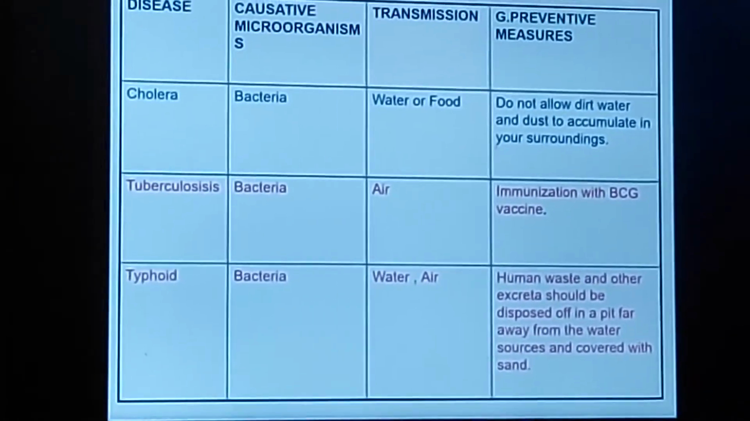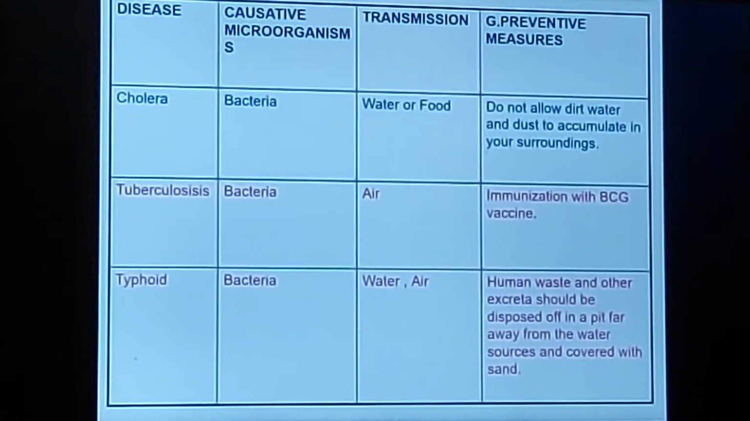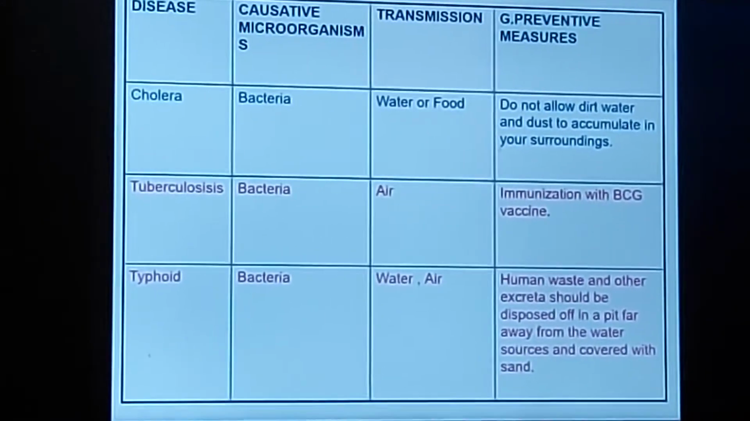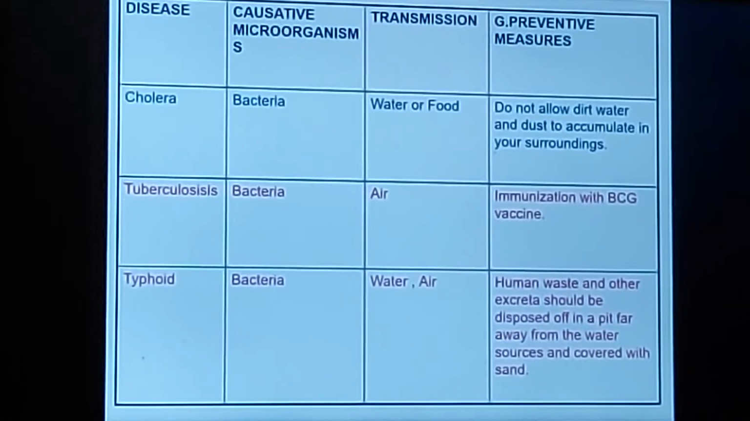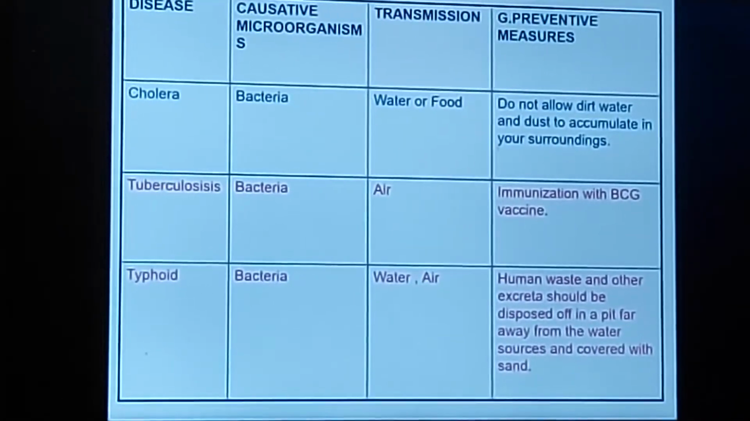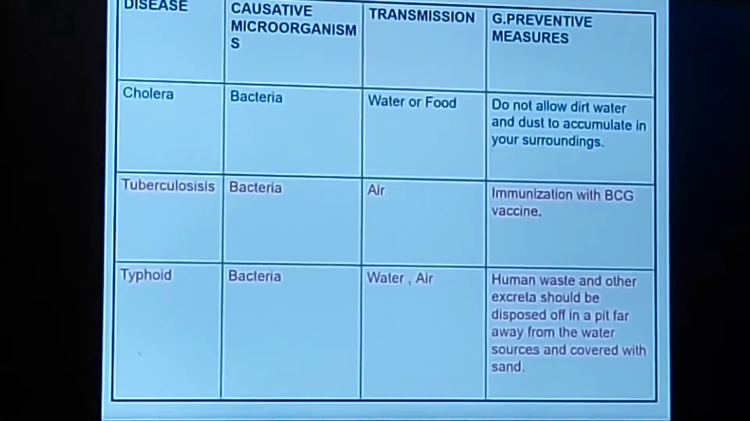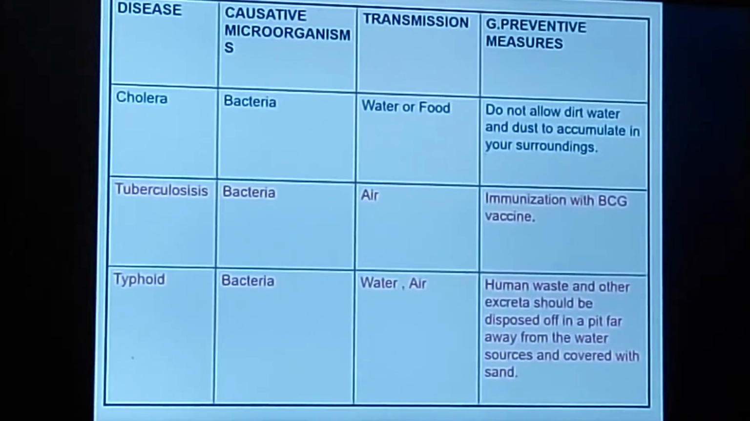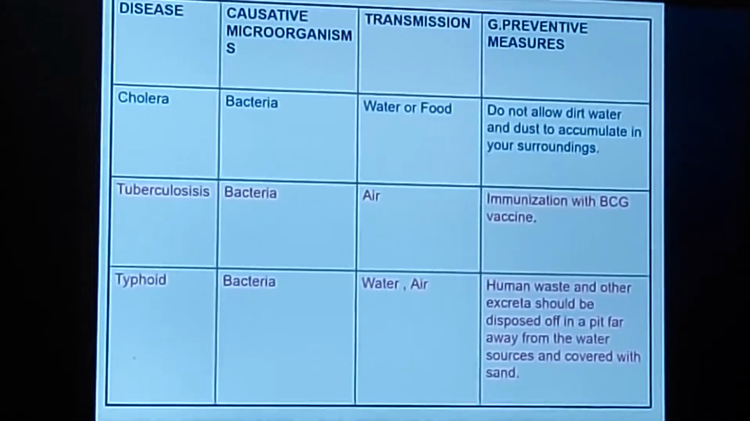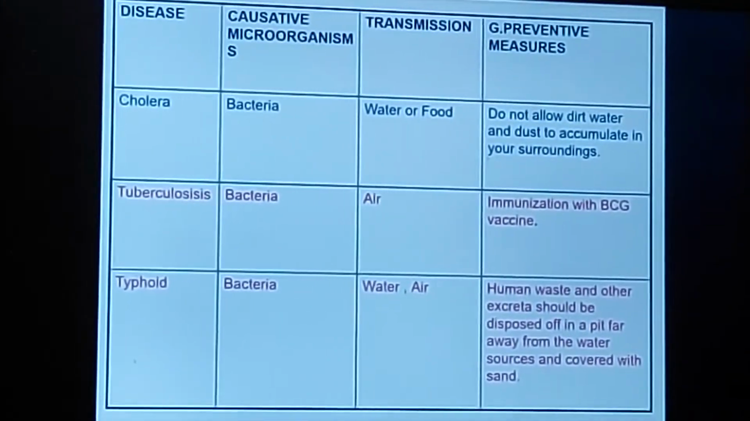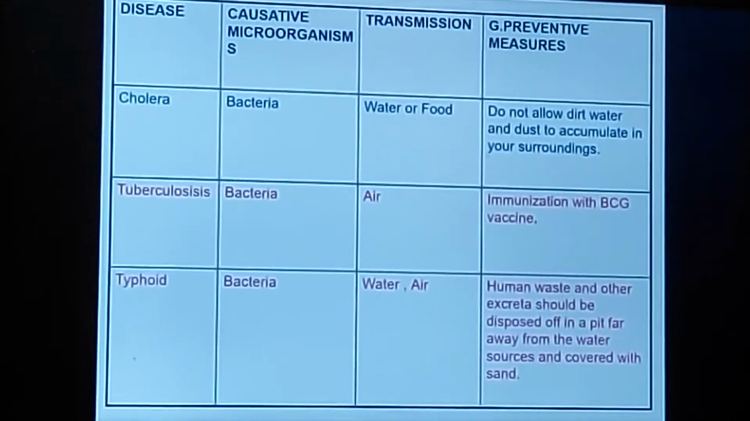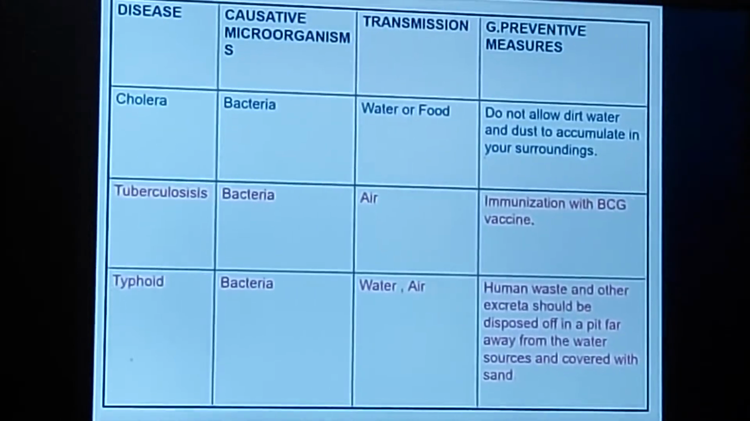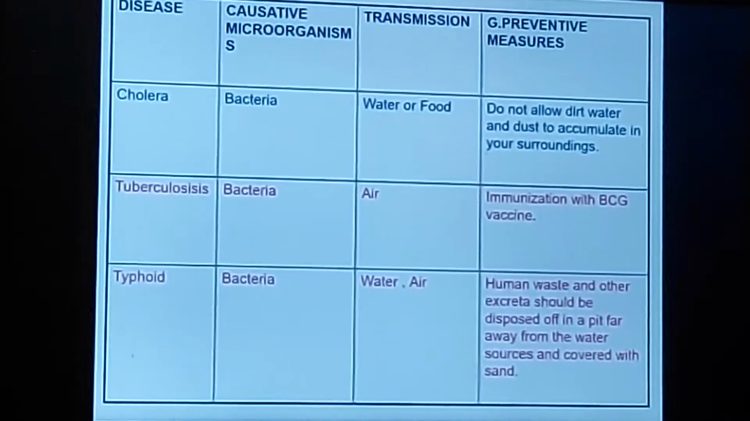Now the third disease is typhoid, which is again caused by bacteria, and this is spread by water and air. In typhoid, the patient suffers from high fever, stomach ache and pain, headache, and sometimes vomiting. So these are the common symptoms of typhoid. And how can you prevent it? Human excreta should be disposed of properly, and if it is in the open, then it should be covered with mud or sand.